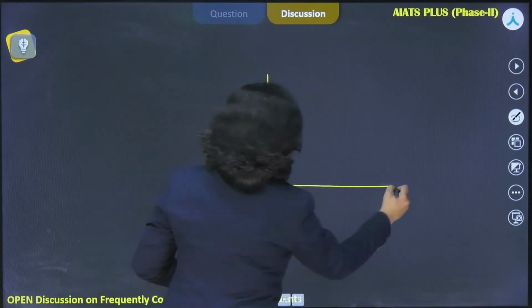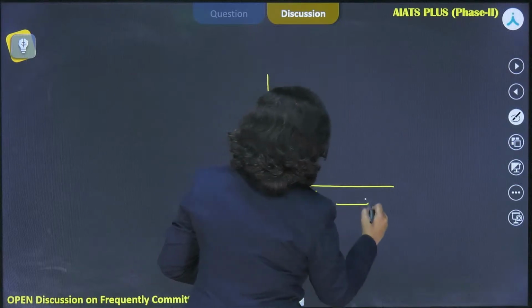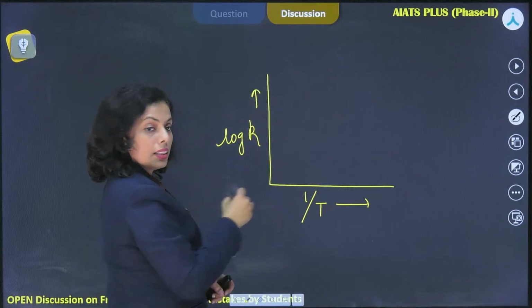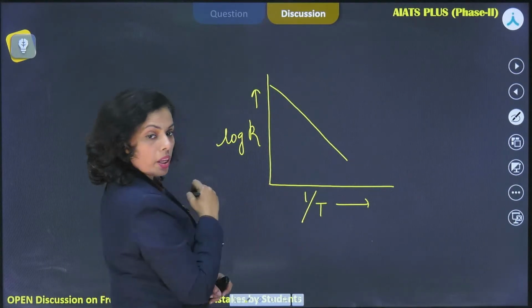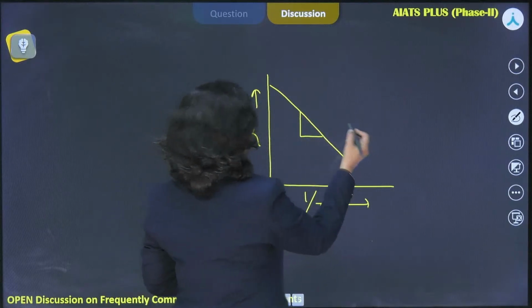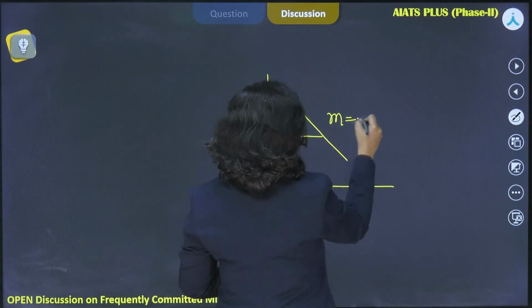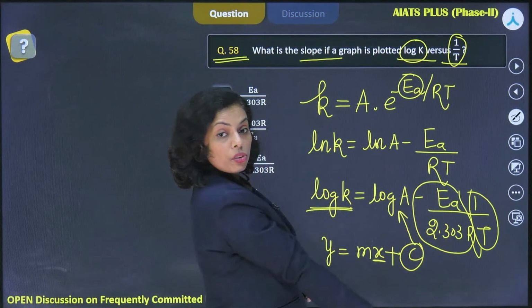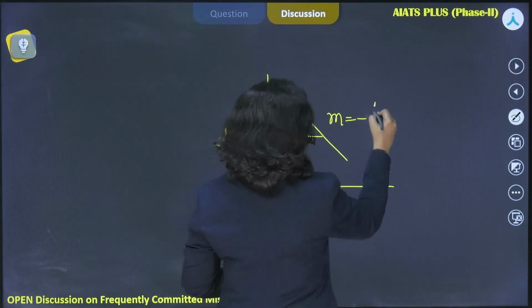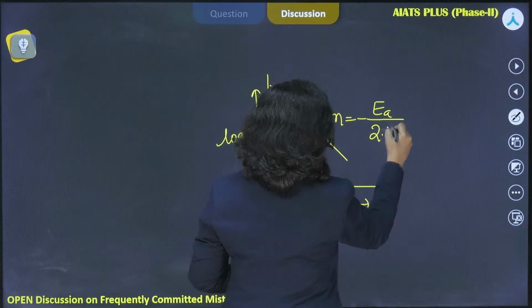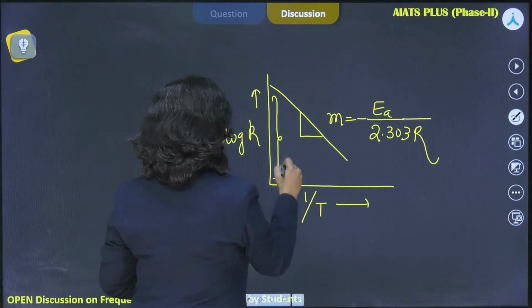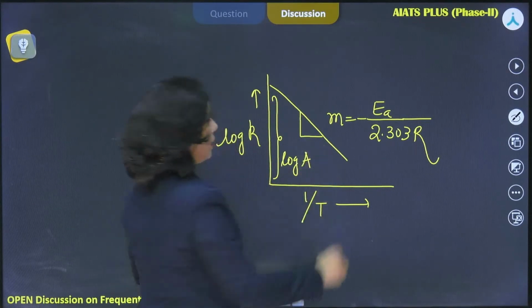So what type of graph will you be getting? Here 1 by T you are taking on the x-axis and log K on the y-axis. Then you will get a graph this way, and the slope of this graph is what? It is minus, just have a look once again, Ea by 2.303 R, right? This is the slope. And what about the intercept?